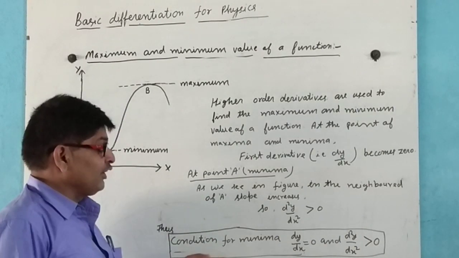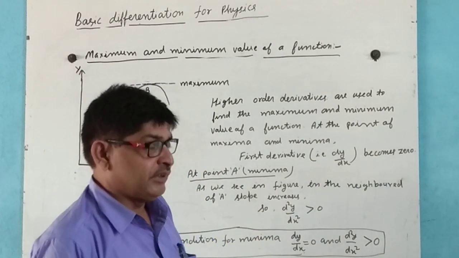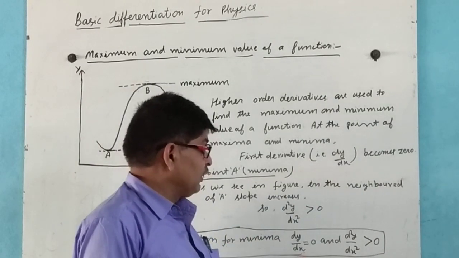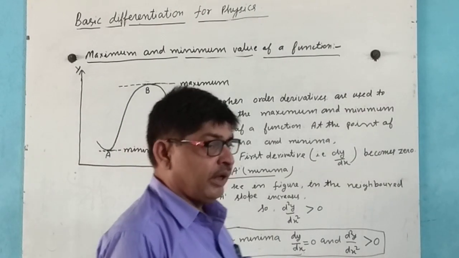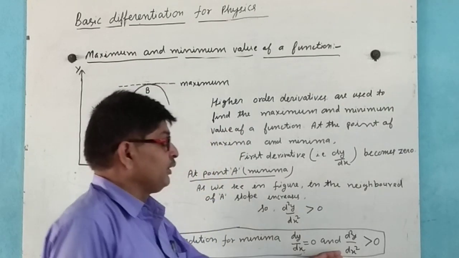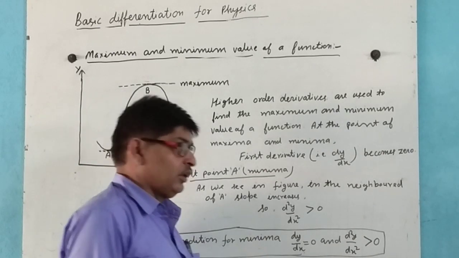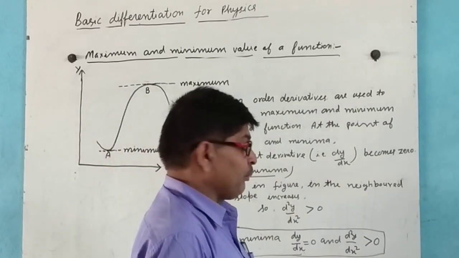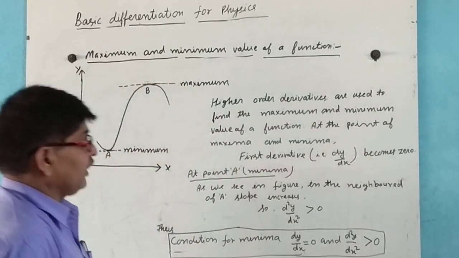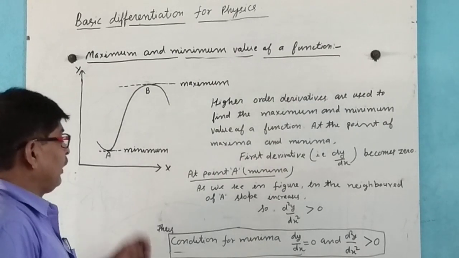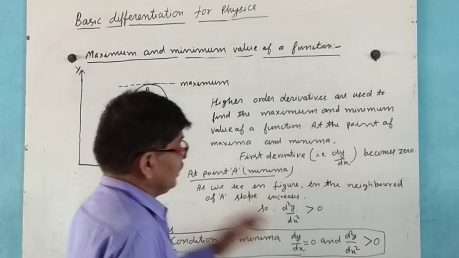Thus, the condition for minima: we differentiate the function with respect to x and equate to 0 to find the value of x, and after that again differentiate, d2y by dx2, and if the value is greater than 0, then at that point we get the minimum value of the function.